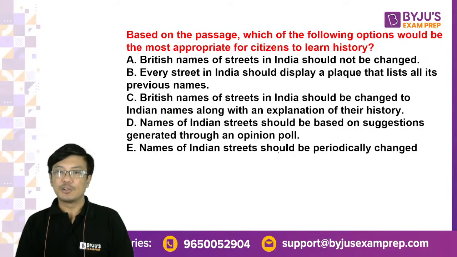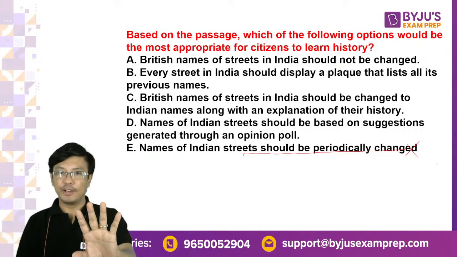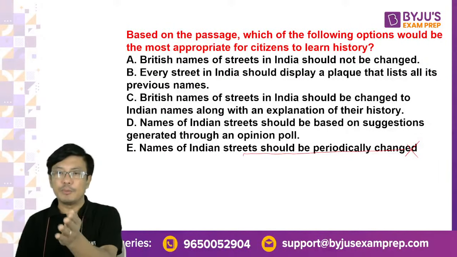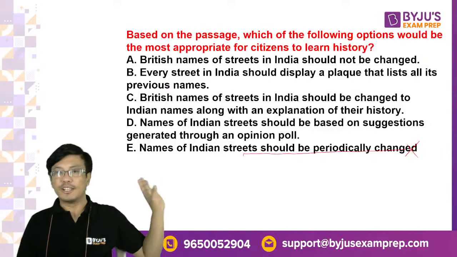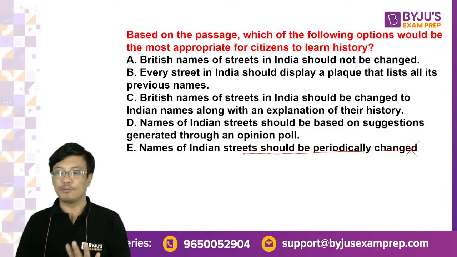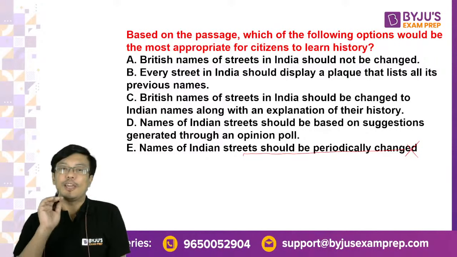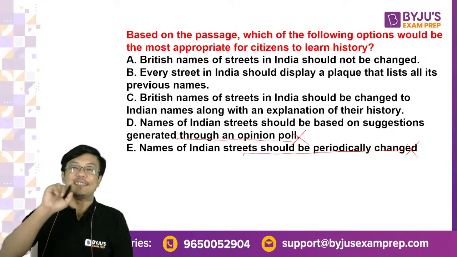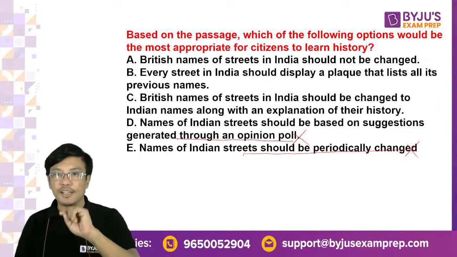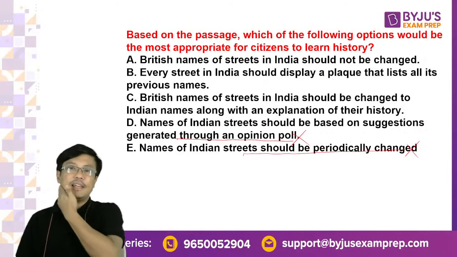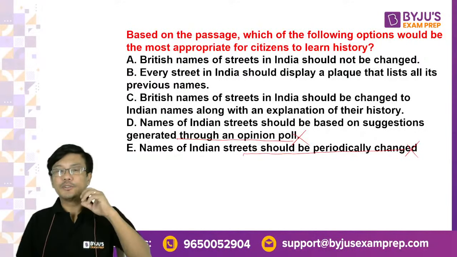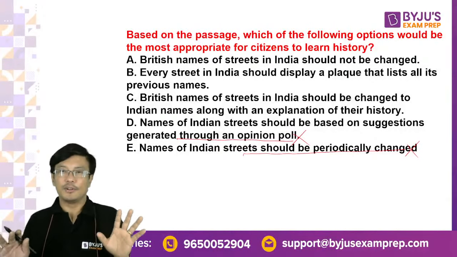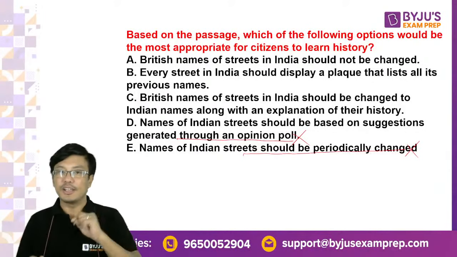Names of Indian streets should be periodically changed. This has no connection with history. Getting the point? It has nothing to do with history. So this could be because of multiple reasons. So I've eliminated E. Look at B. Names of Indian streets should be based on suggestions generated through an opinion poll. That is democracy. This has got nothing to do with history. So this is also irrelevant. Okay? If you are going by popular choices, you are not at all connected to history, so you can eliminate D also.